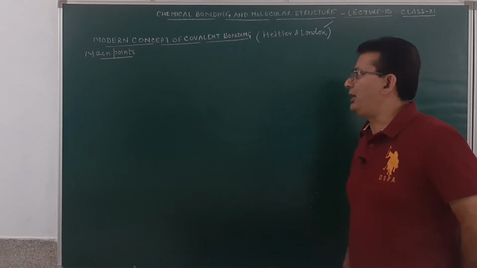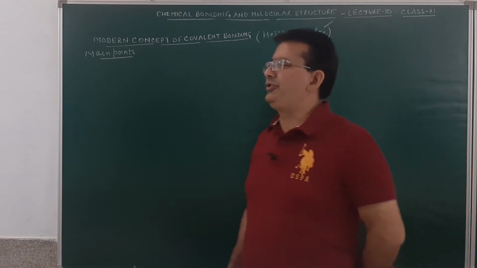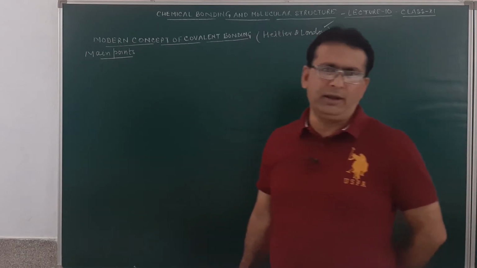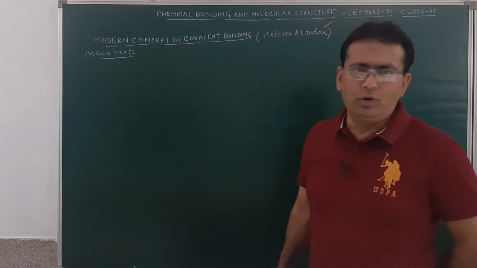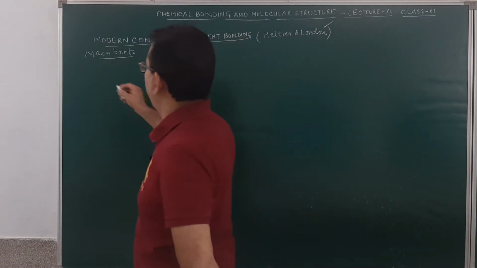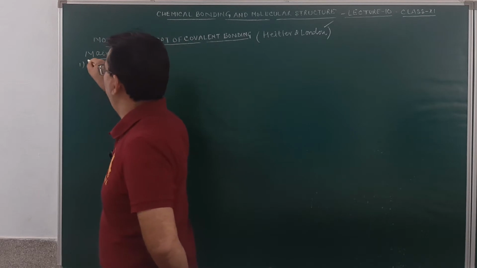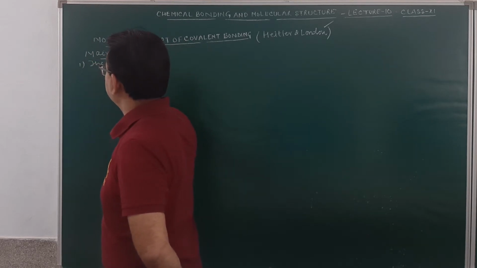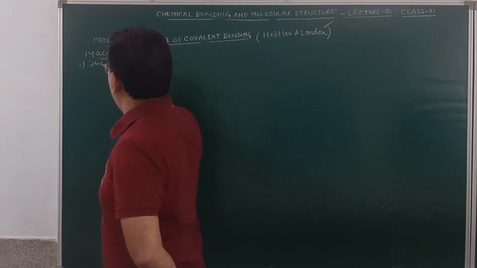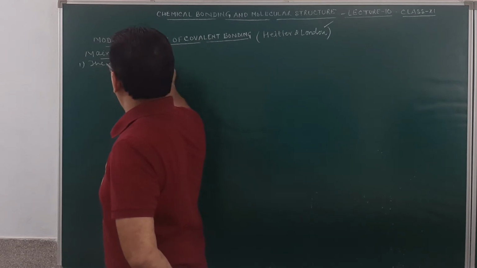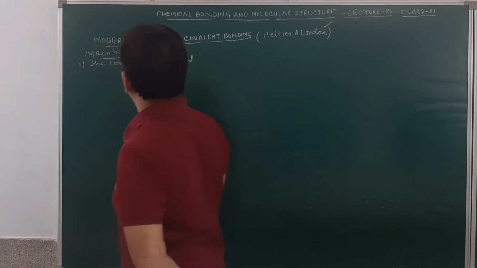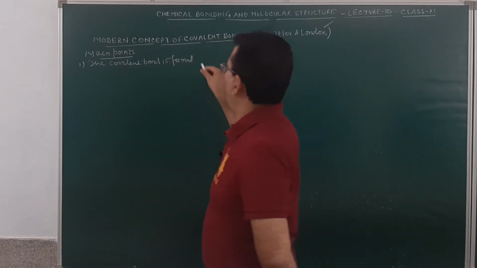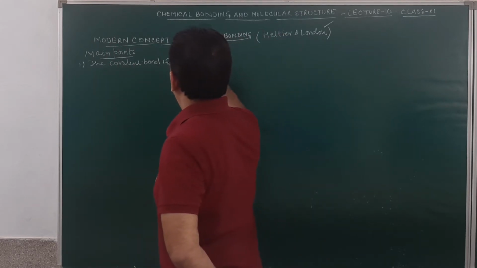Before I start discussing the concept, I must write the main points over here. The first point of this theory is that the covalent bond is formed by the overlapping of atomic orbitals.